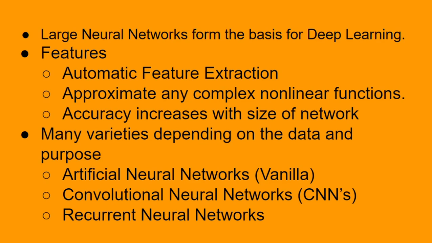There are also many types of neural networks depending upon the purpose: artificial neural networks, convolutional neural networks, and recurrent neural networks. We will see them in a great deal in the future sections.